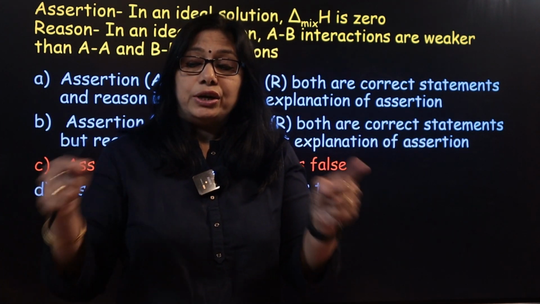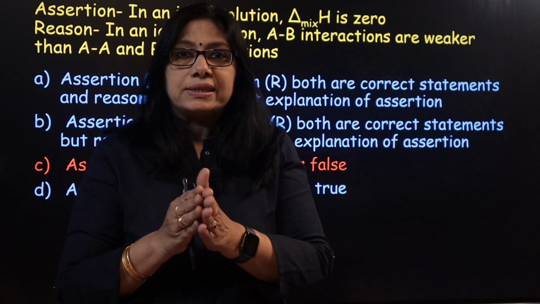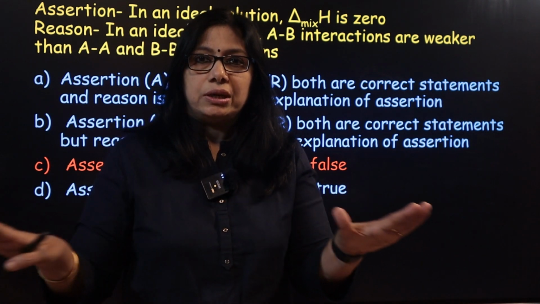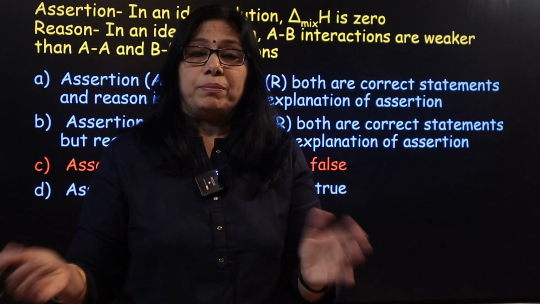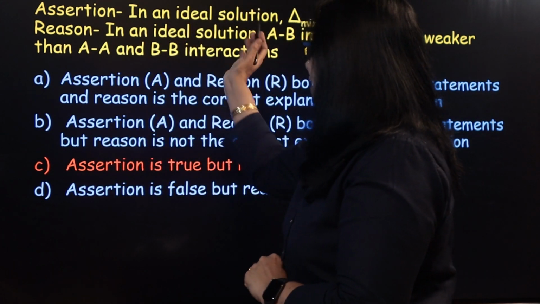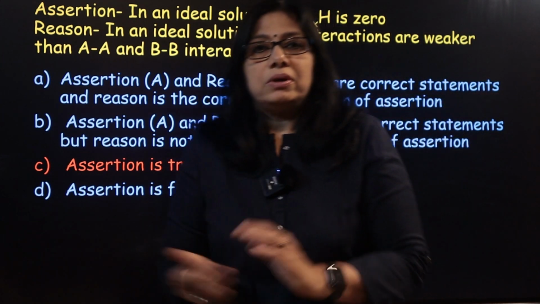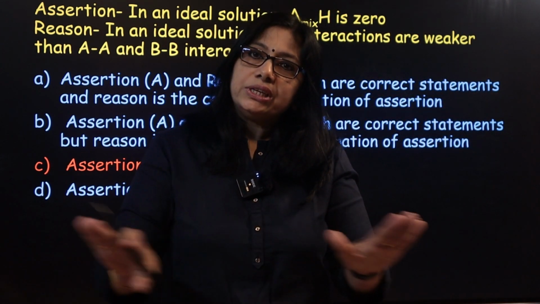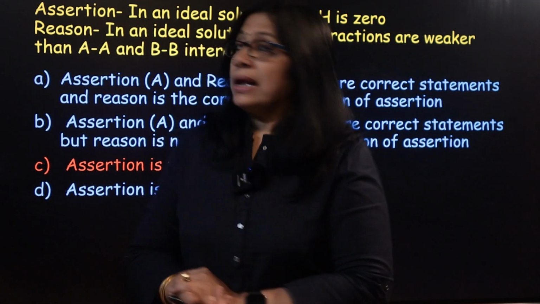That means during the formation of an ideal solution, because the interactions are similar, there is no change in temperature, no heat is evolved or absorbed, no change in volume, no contraction or expansion. So, when you look at the assertion statement, in an ideal solution, delta H mixing is 0. It is correct because there is no change in temperature when you make an ideal solution from its components.